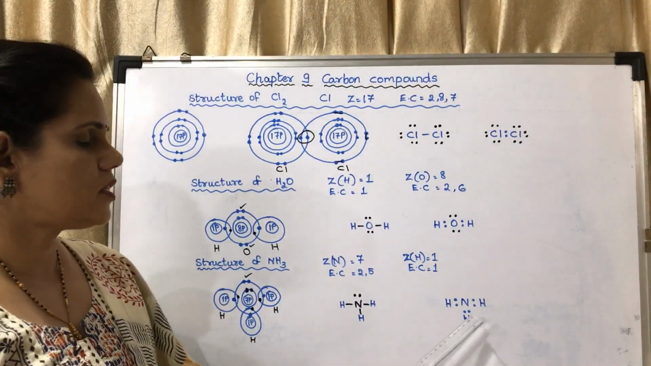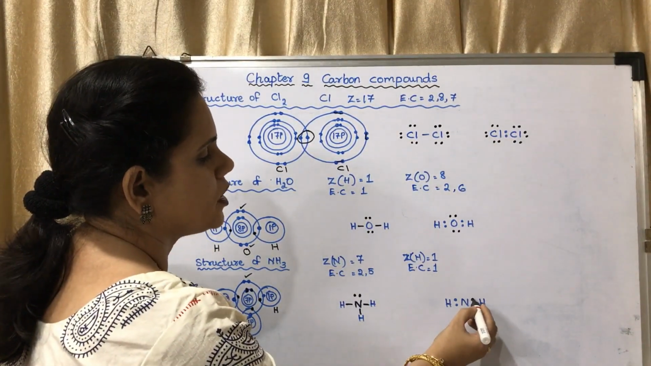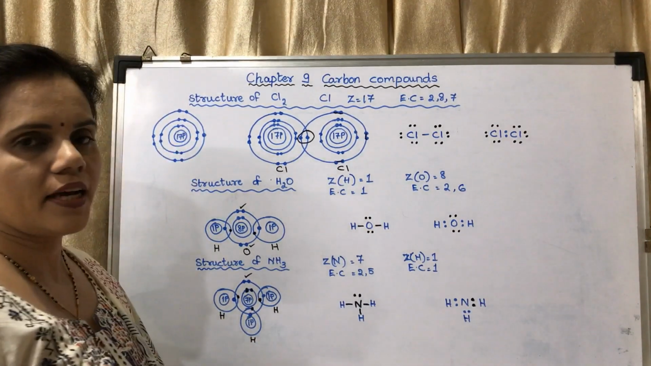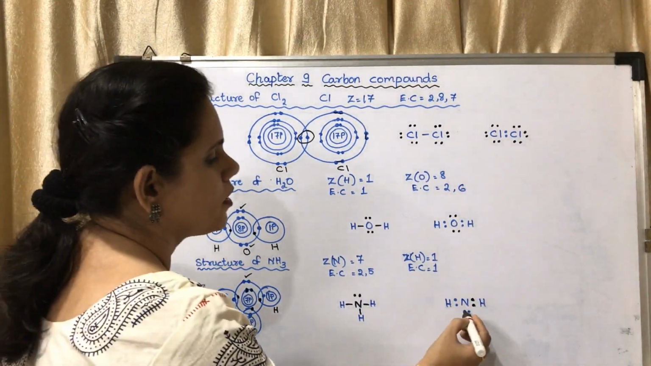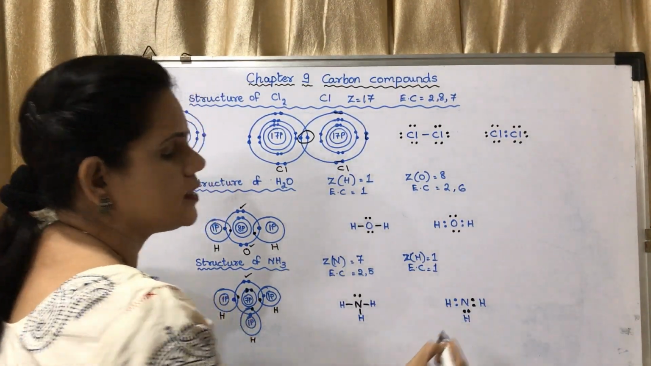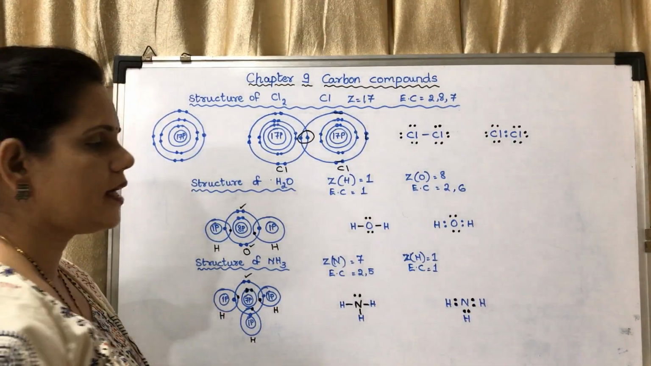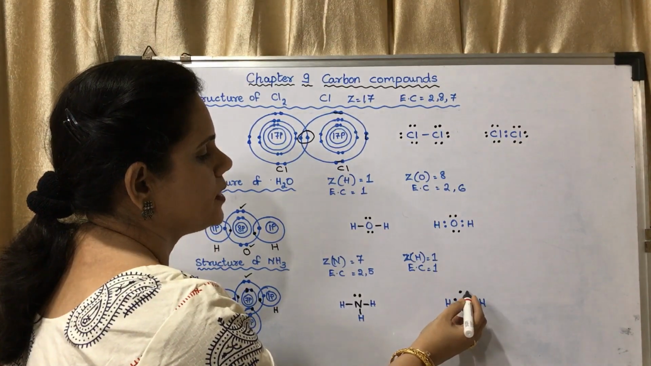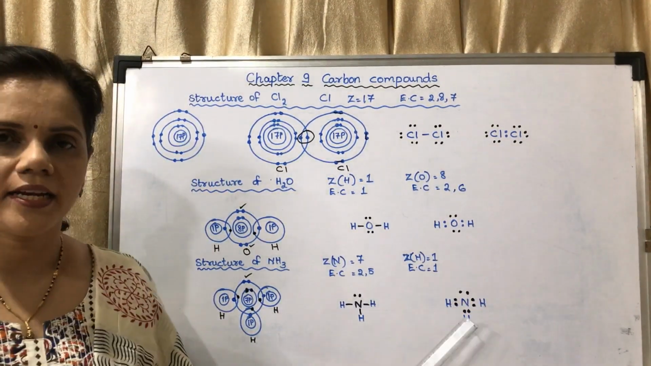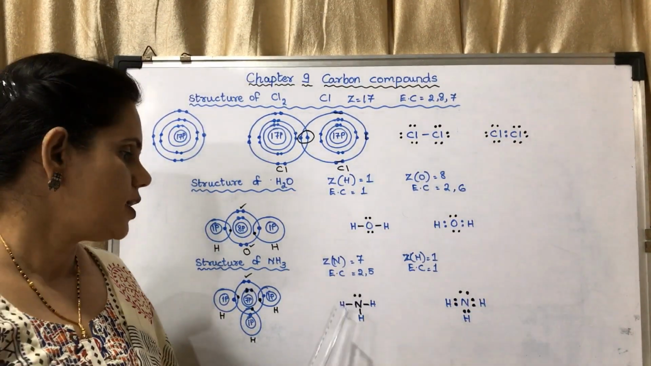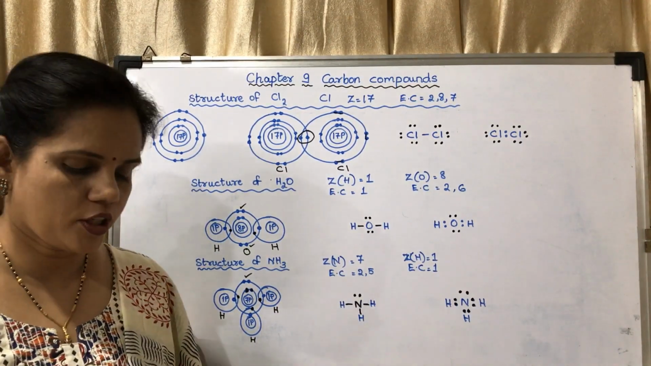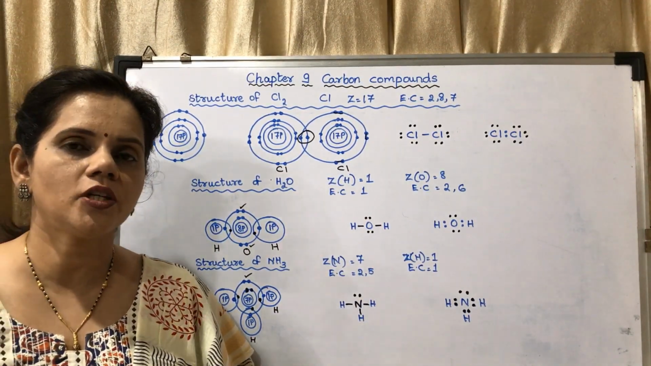In this case also, nitrogen has shared one pair of electrons with this hydrogen, this hydrogen and this hydrogen. 2 are left. I will show it here. This is the electron dot structure of ammonia. This is the line structure of ammonia. You may copy this in your notebook.